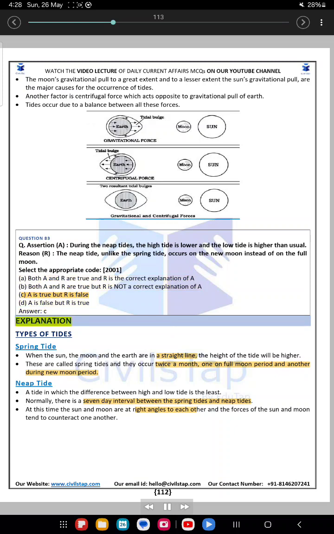Answer: C. Explanation. Types of tides. Spring tide: when the sun, the moon and the earth are in a straight line, the height of the tide will be higher. These are called spring tides and they occur twice a month, one on full moon period and another during new moon period.